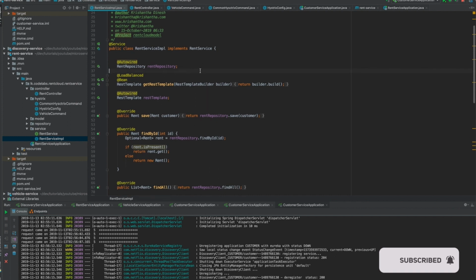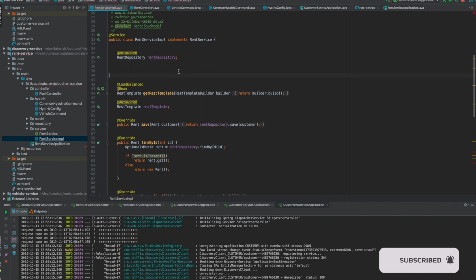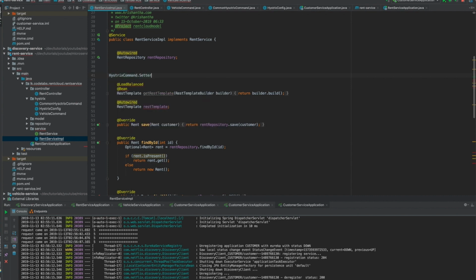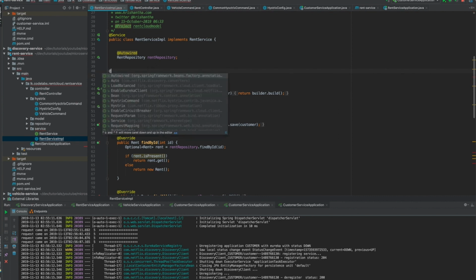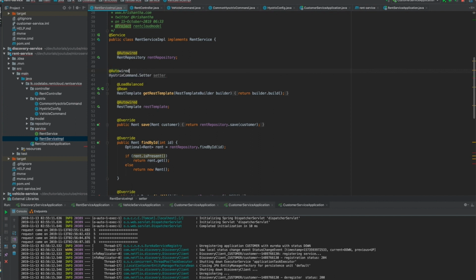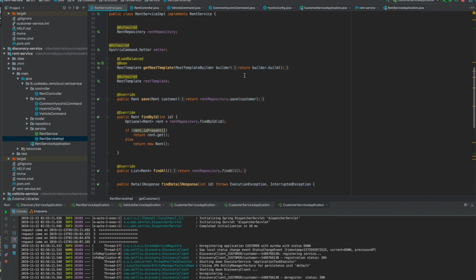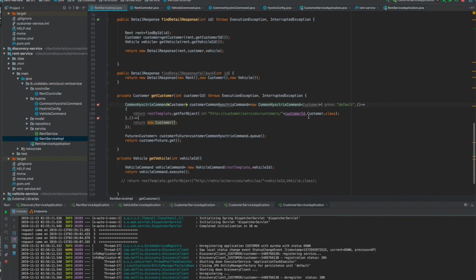For example, you can come back and auto wire here Hystrix command dot setter, and instead of passing default here, you can pass setter, right? In that case, those configurations are going to apply to your Hystrix command.